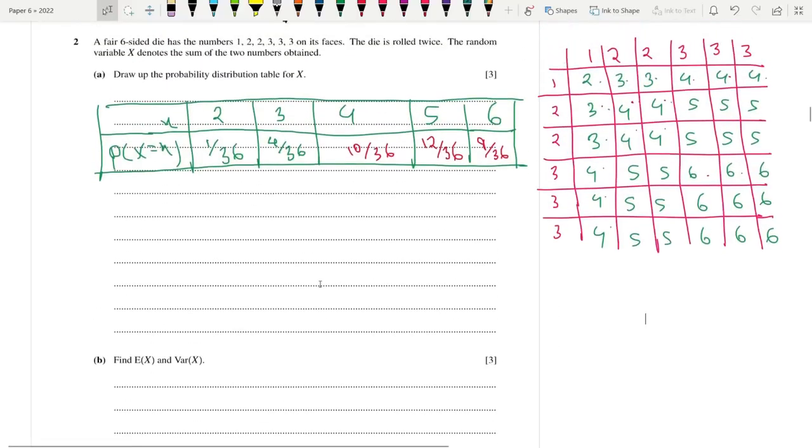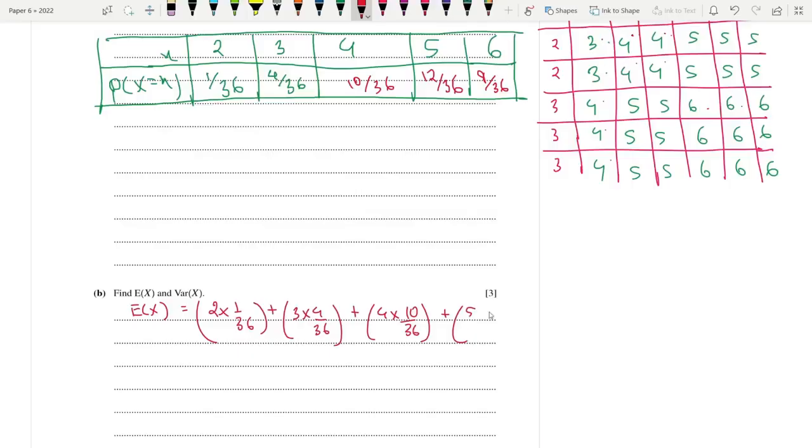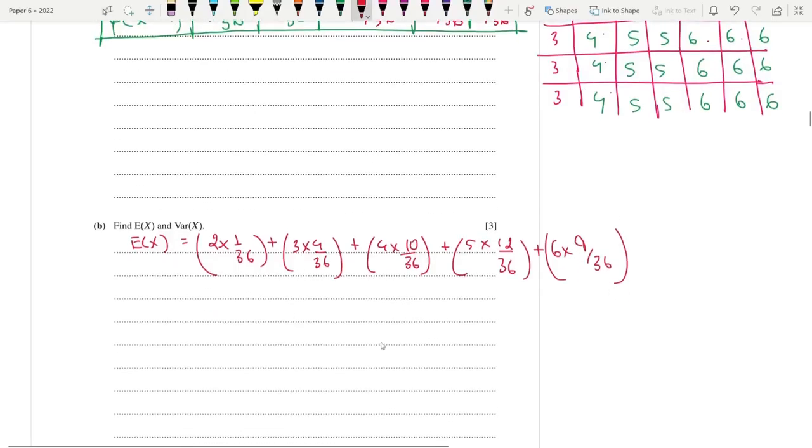So expectation, we know that E(X) is equal to the value of x times the probability, so let's go for that. For expectation, you actually need to show the working. Okay, there is marks for that. So that's basically 2 times 1 by 36 plus 3 times 4 by 36, then 4 times 10 by 36 plus 5 times 12 by 36 plus 6 times 9 by 36. And if you go forwards with this, you will get your answer.